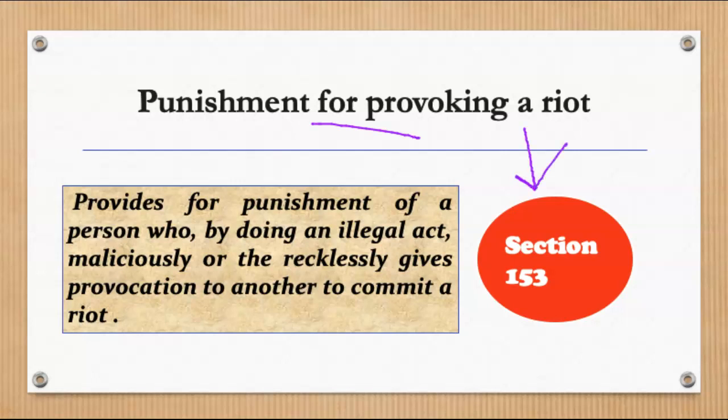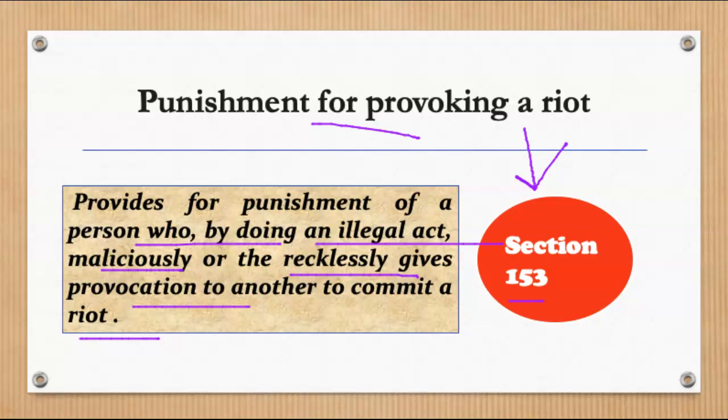So moving forward, we'll be looking at punishment for provoking a riot, and for that you can go ahead and refer to your section 153. So section 153, if you read, basically provides for punishment of a person who by doing an illegal act maliciously or recklessly gives provocation to another to commit a riot. The words by doing an illegal act यहाँ पे ये denote करते हैं that the section cannot be brought into force unless the act done by a person was an illegal act.